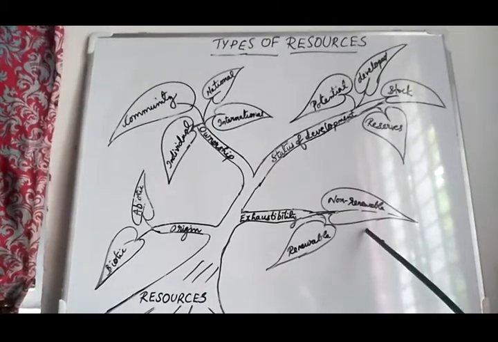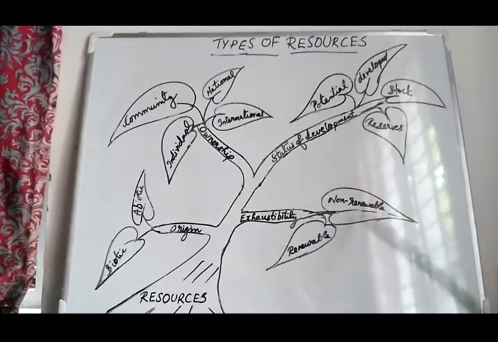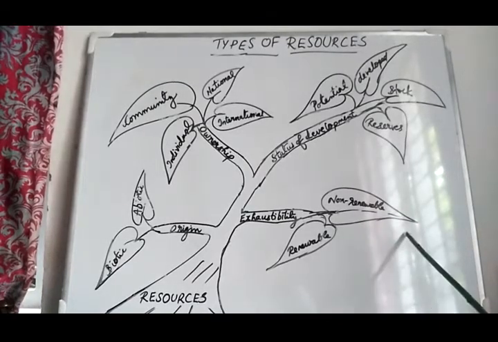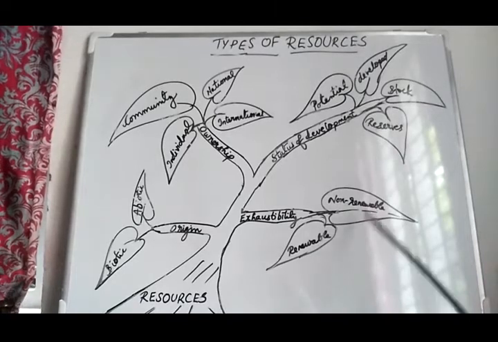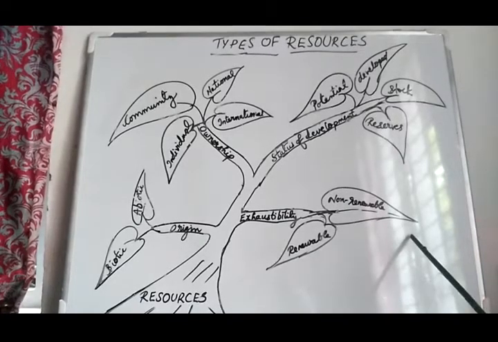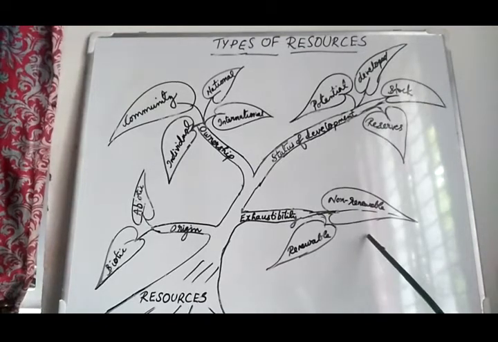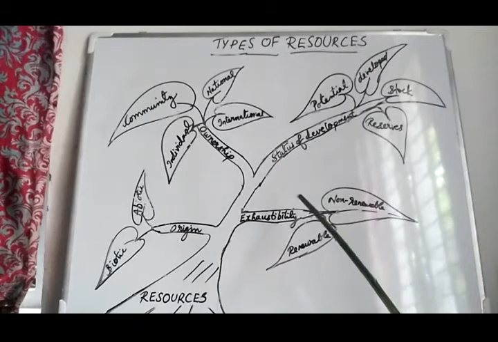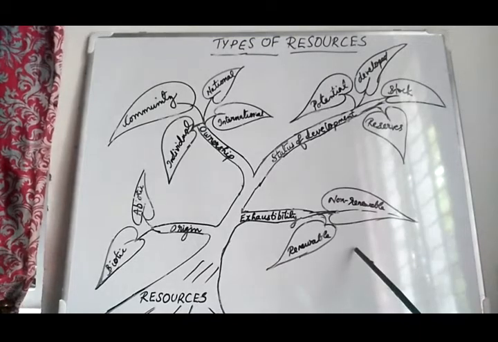Non-renewable means if we use it completely, it will take millions of years to be replenished. These resources cannot be renewed or replenished quickly. I had told you all these things in different classes, like 6th, 7th and 8th standard. Its formation takes millions of years. Examples: petroleum, coal. The derivatives of petroleum are petrol, diesel, LPG, the cooking gas that we use.